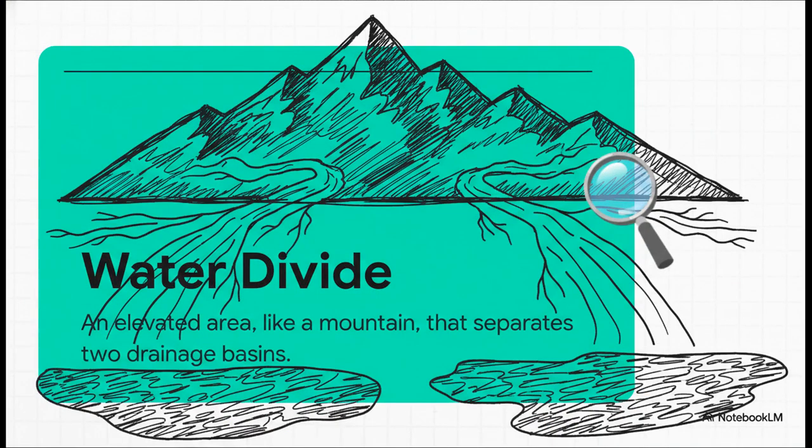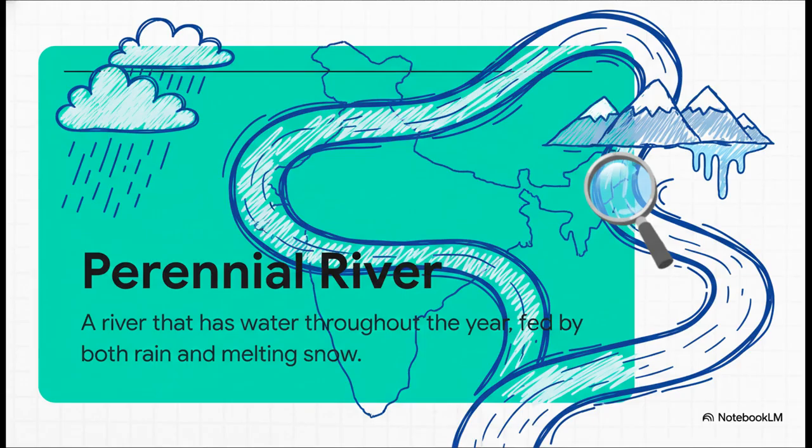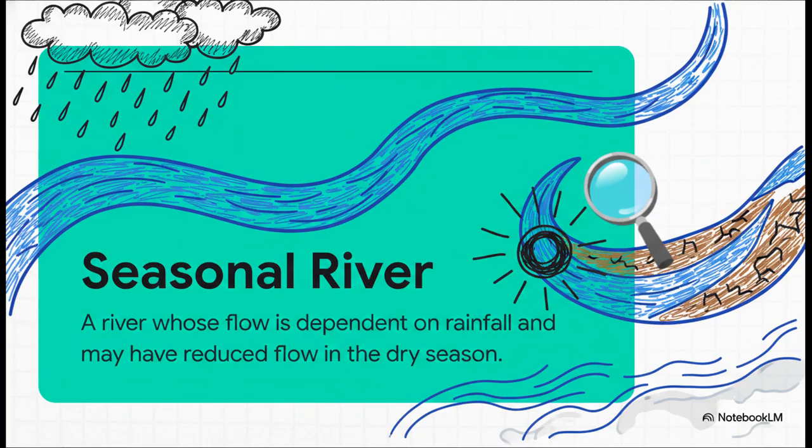Third, water divide. This is the highland, like a mountain or upland, that acts like a wall separating two different drainage basins. Next, perennial river. A river is perennial if it flows throughout the year. Remember, the reason is that it gets water from two sources, rain and melting snow. And finally, seasonal river. A seasonal river is one whose flow depends mostly on rainfall, so its water level can go up and down depending on the season.